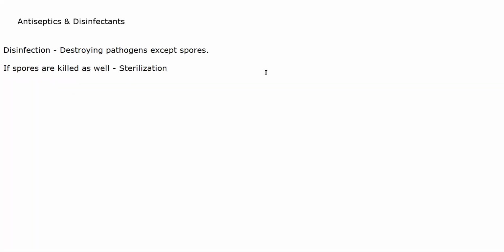Now, disinfectants are used on inanimate objects. You will use them on things, on objects which do not have life. You do not use them on humans, animals, or any living thing.